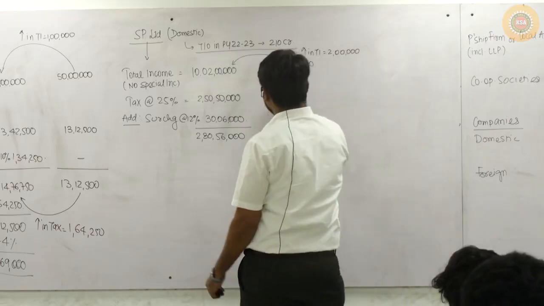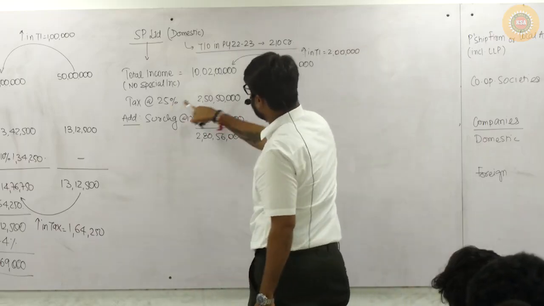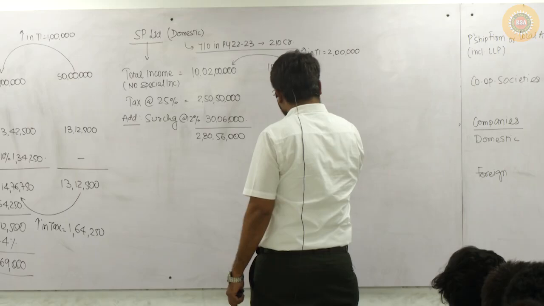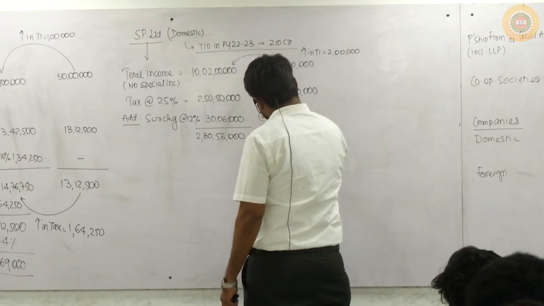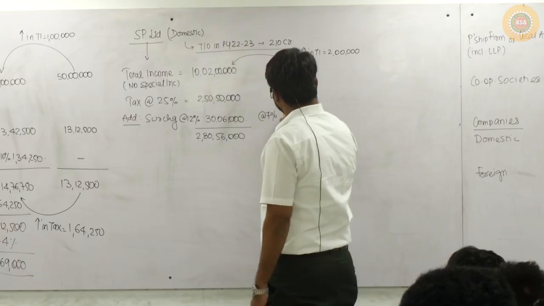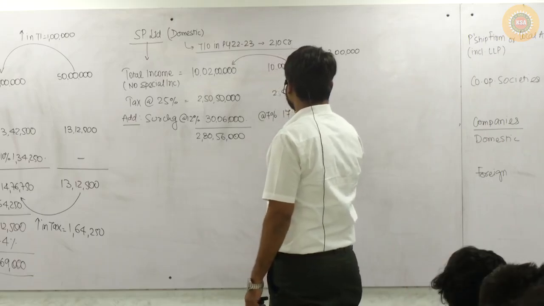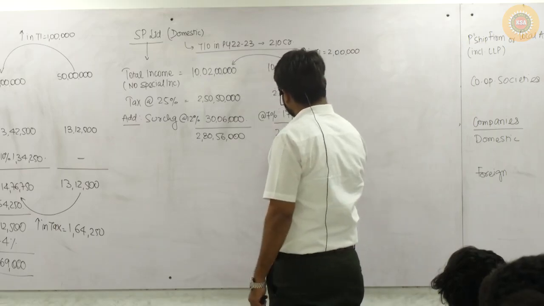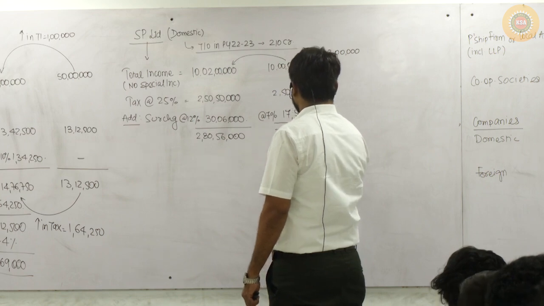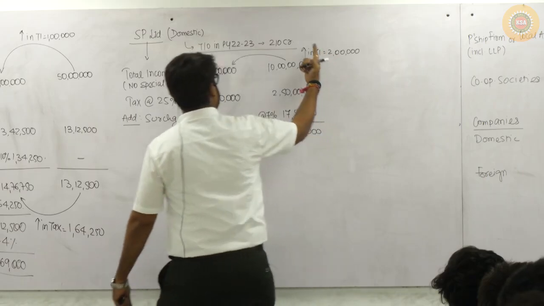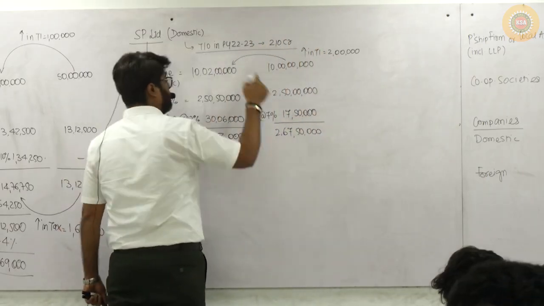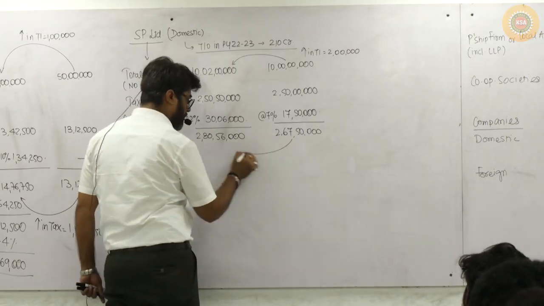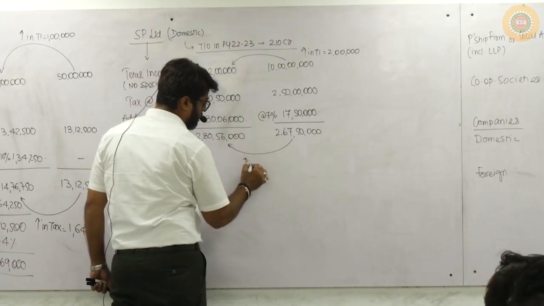Getting my point? So tell me, how much tax would I have paid? 25% of 10 crores will be 2 crore 50 lakhs. Yes or no? And on that, I would have paid surcharge only at 7%. How much is that? 17 lakhs 50,000. So the total tax including surcharge would have been 2 crore 67 lakh 50,000. Now see, my total income is increasing only by 2 lakh, and as a result the surcharge rate is increasing from 7 to 12%, and can you see there is an increase in my tax amount?